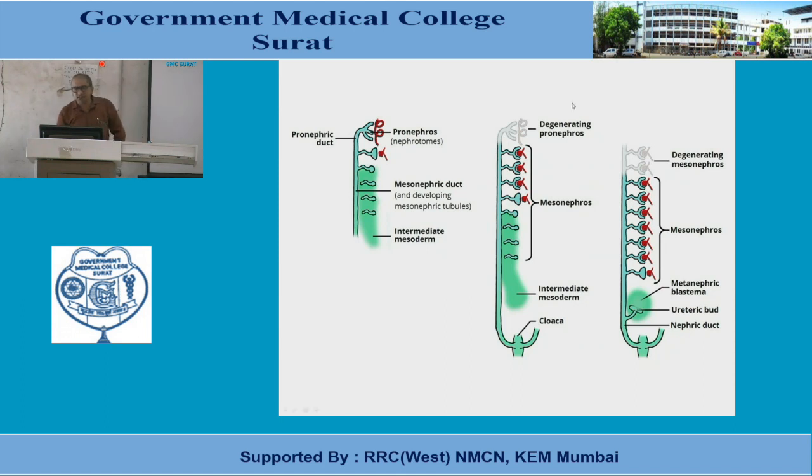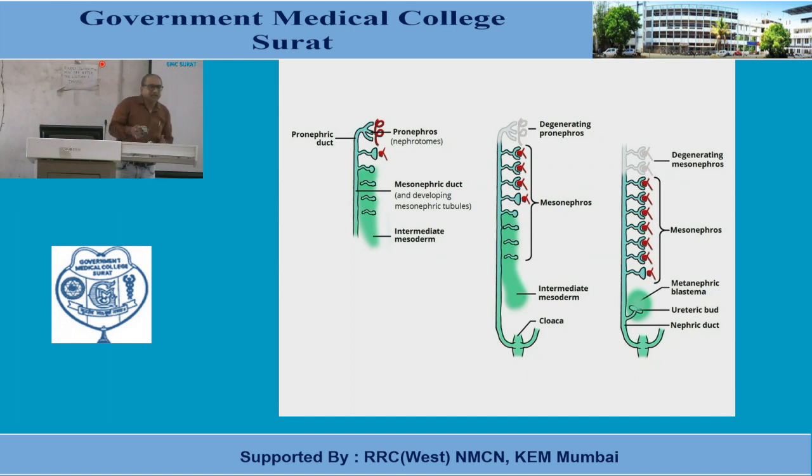And what is the basic structure of this mesonephric kidney? Once again, mesonephric tubules are there. A number of mesonephric tubules one can notice in this figure, and these mesonephric tubules drain their excretion by the pronephric duct, that was a gift from the pronephric kidney before it degenerated, and this gift is taken by the mesonephric kidney.